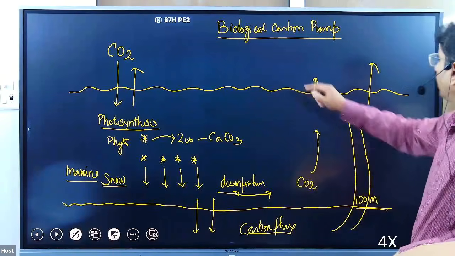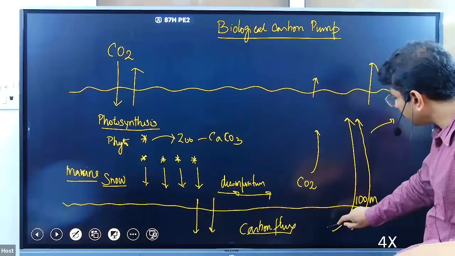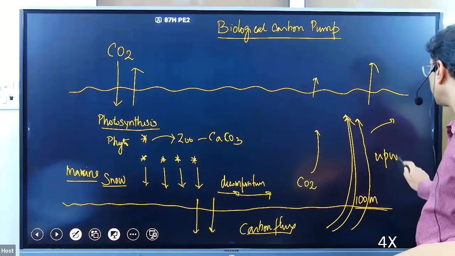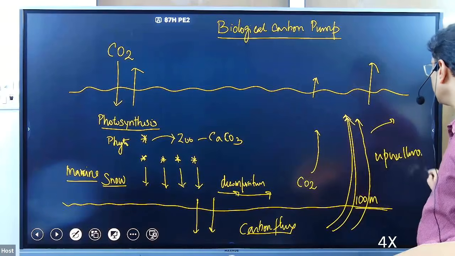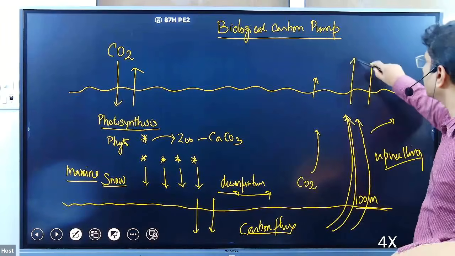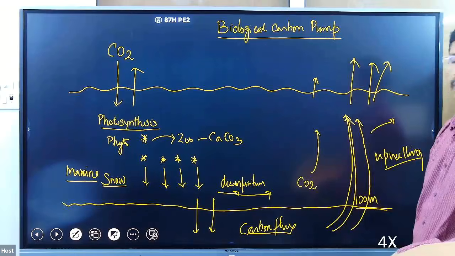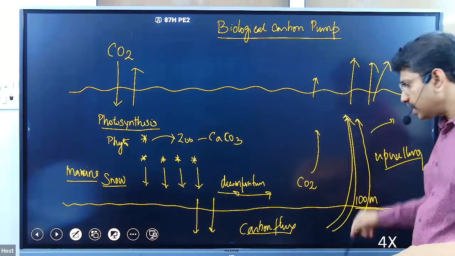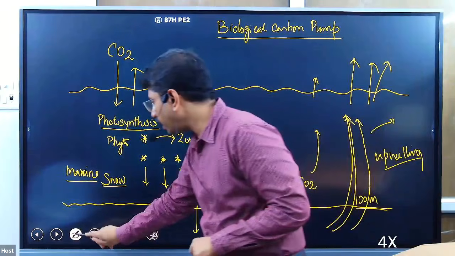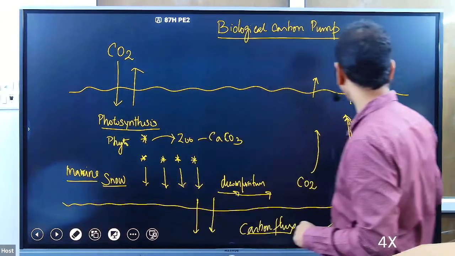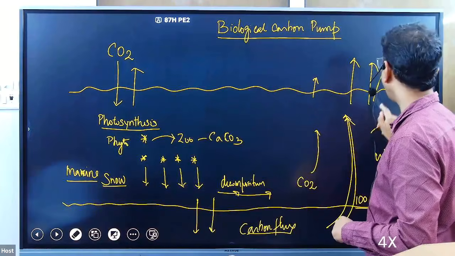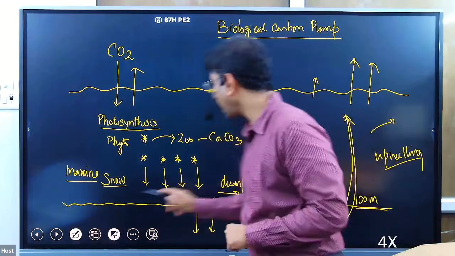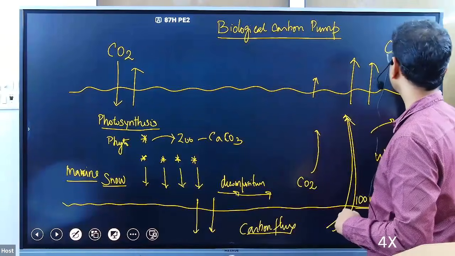When it has an opportunity to come back, an upwelling current can bring this back and release it into the atmosphere. So usually when the upwelling current brings the organic carbon stored at the bottom of the ocean, the amount of carbon dioxide released to the atmosphere will be more.